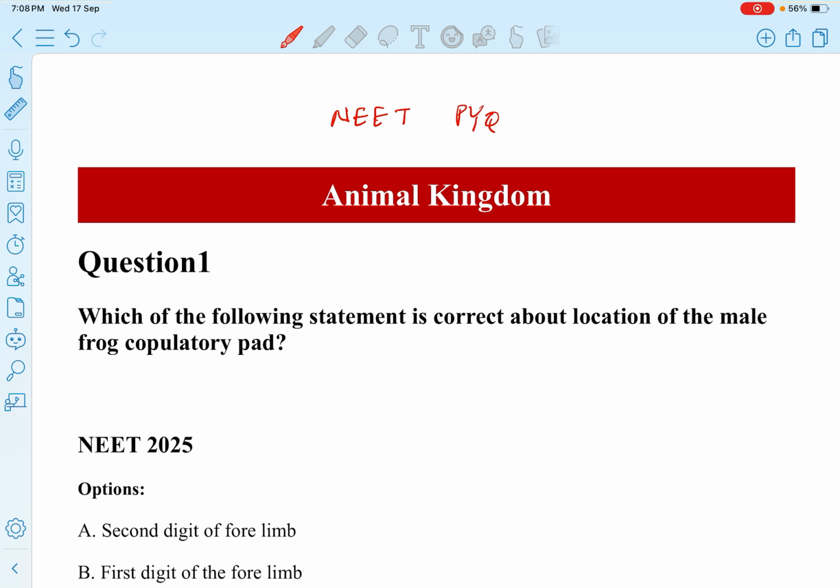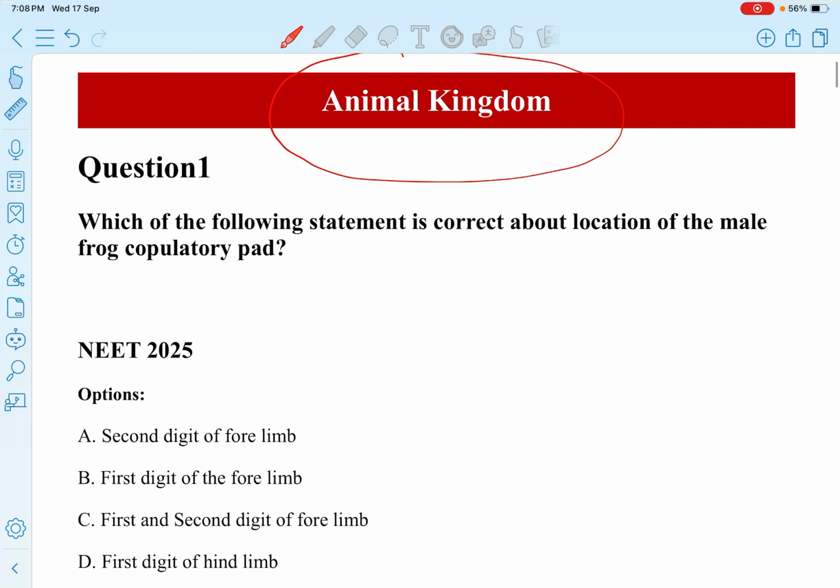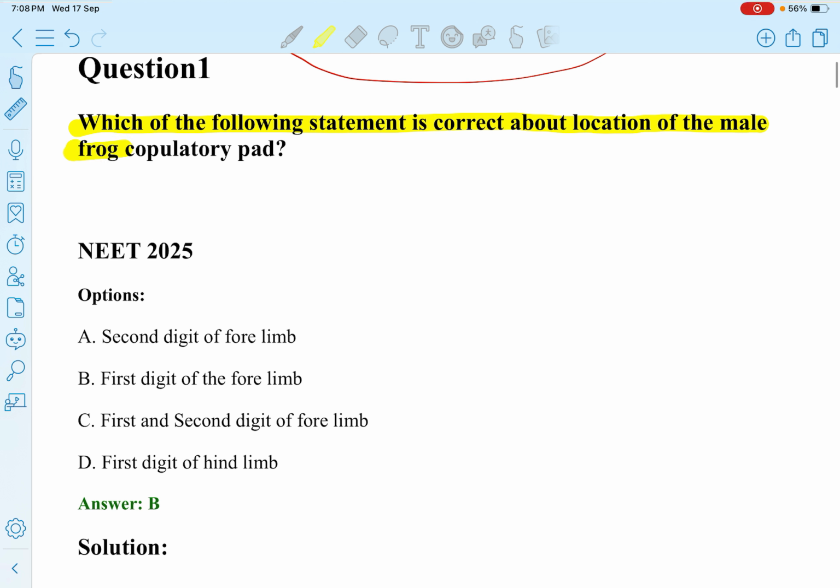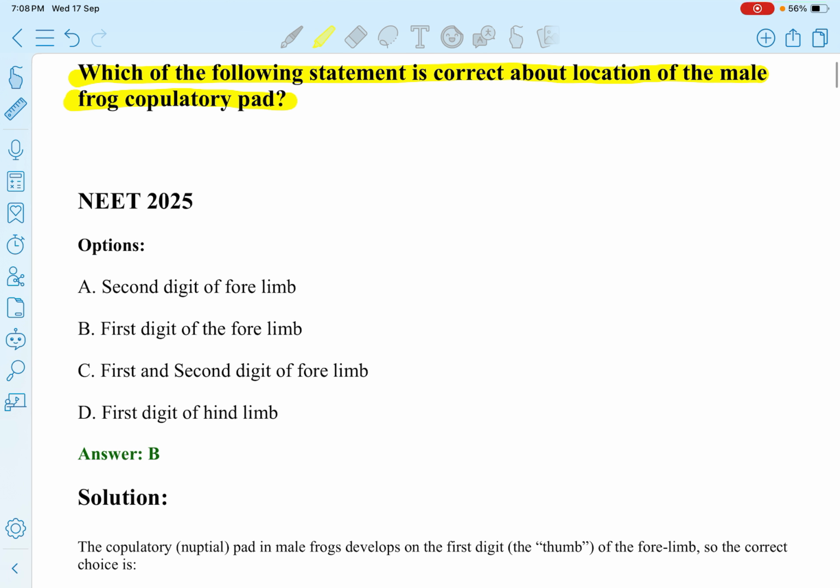सीरीज की 4th वीडियो। इसमें हम एनिमल किंगडम के सारे पीवाईक्यू नीट पीवाईक्यू सॉल्व करेंगे। So first question is, which of the following statement is correct about location of the male frog copulatory pad? Options: A, second digit of forelimb; B, first digit of forelimb; C, first and second digit of forelimb; D, first digit of hind limb. So correct is B, first digit of forelimb.